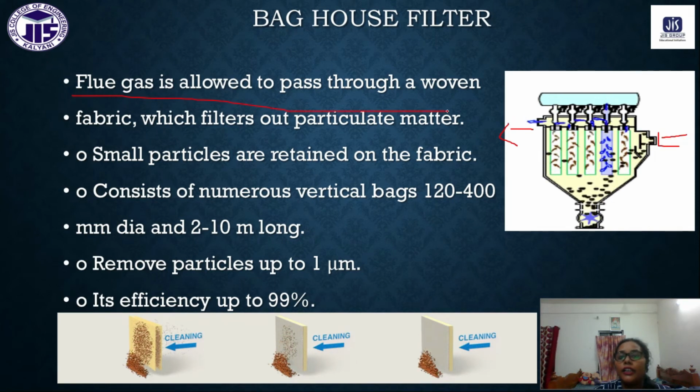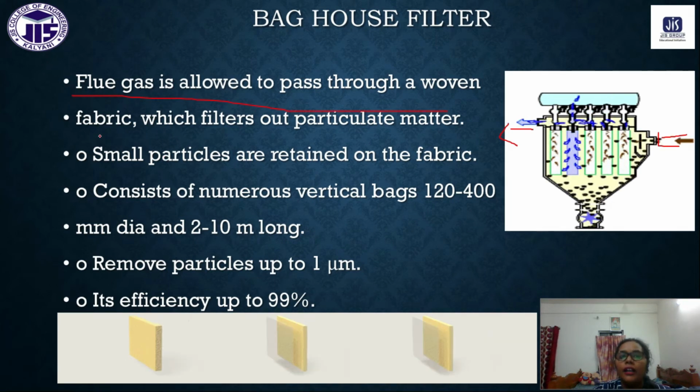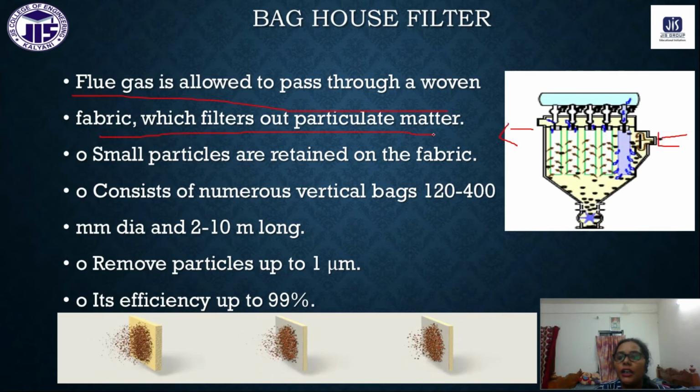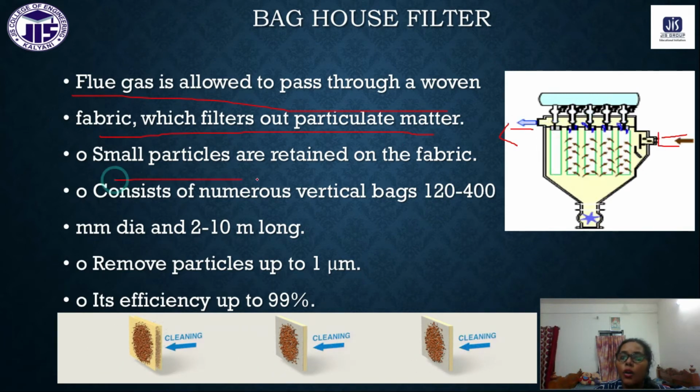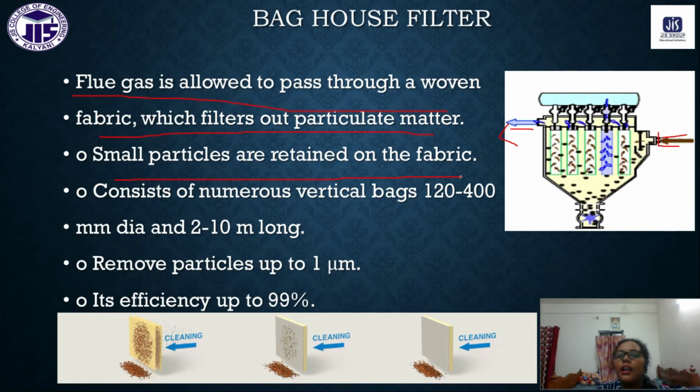Flue gas is allowed to pass through a woven fabric which filters out the particulate matter. Small particles are retained on the fabric.